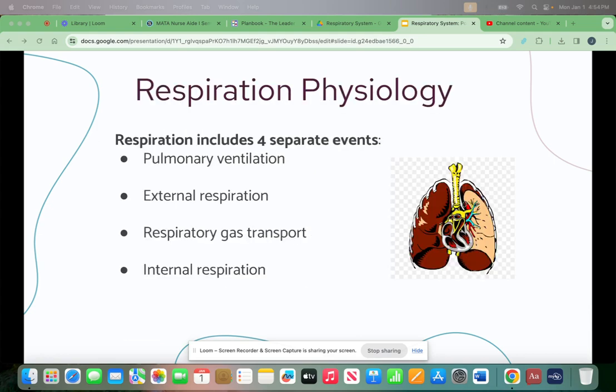Respiration includes 4 separate events. First is pulmonary ventilation, which is the movement of air into and out of the lungs. This is normally accomplished by breathing. Next is external respiration, and that is the exchange of gases between the alveoli and the blood. Next is respiratory gas transport, which is when oxygen and carbon dioxide are transported by the bloodstream. And finally, internal respiration, which is exchanging gases between blood and tissue cells.